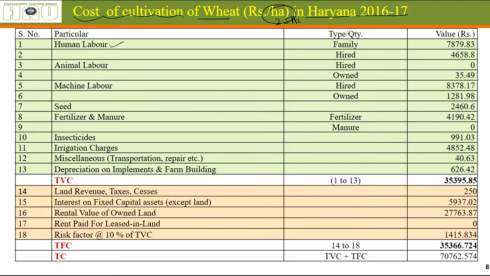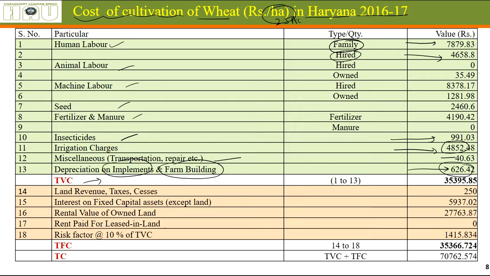Human labor, that is family labor, hired labor. Family labor has been this much amount, hired labor has been 4,658. Animal labor, machine, seed, manure and fertilizers, insecticides directly, and irrigation charges 4,852, miscellaneous charges 640, depreciation on implements and farm building. Okay, this has been counted as 626.